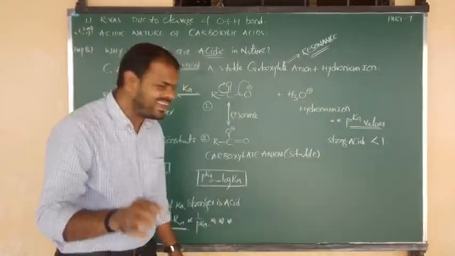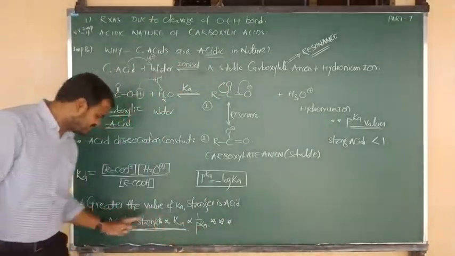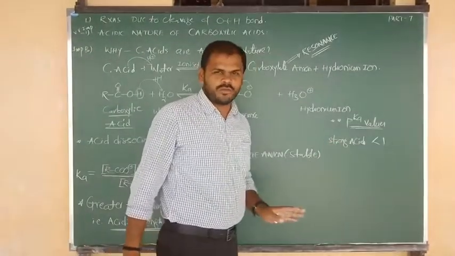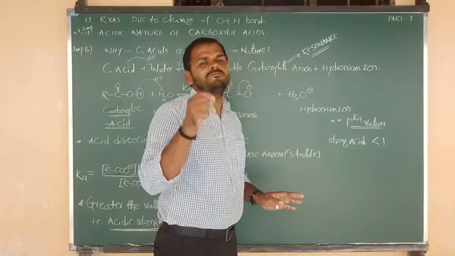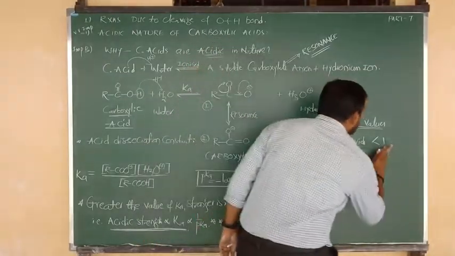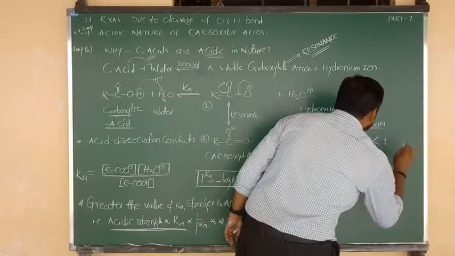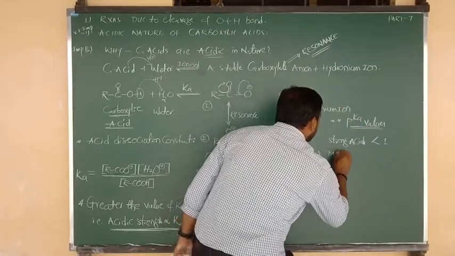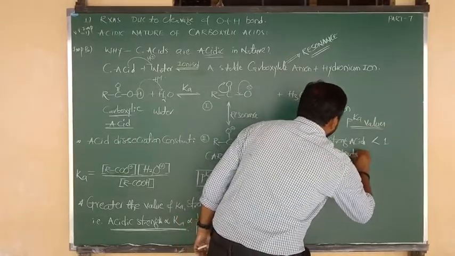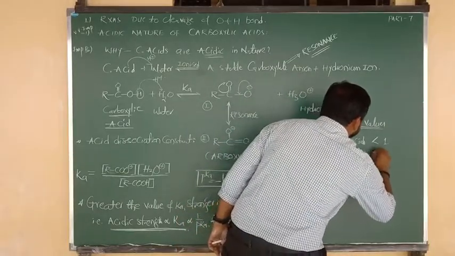I have told you already, less pKa means stronger acid. So always, if pKa is less than 1, that means it is a stronger acid.